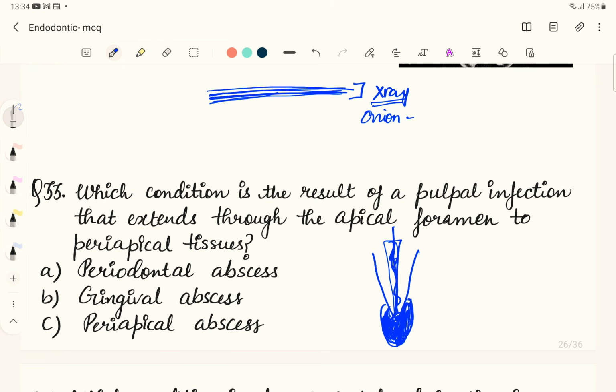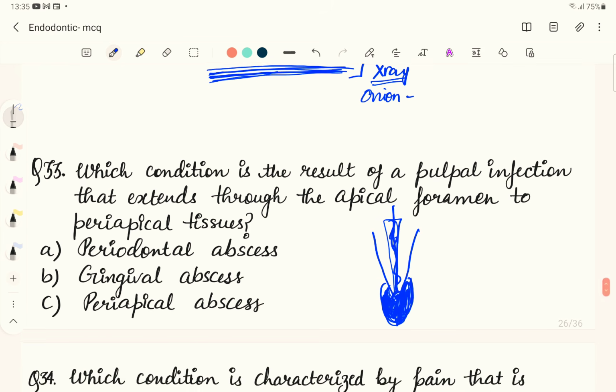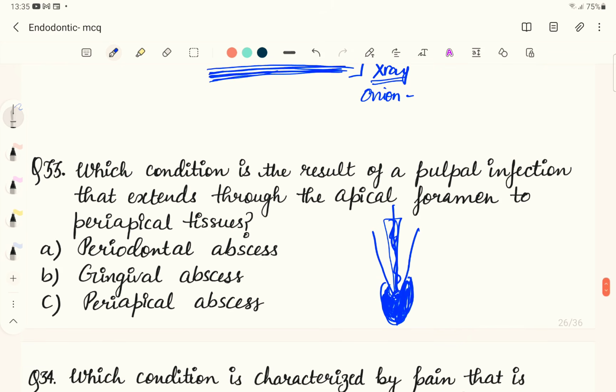Since the pulp is necrosed, the tooth is not going to respond to EPT or any cold test. It can respond to a thermal test though. We have to do emergency treatment for this particular patient. There is a lot of pain and swelling associated. We have to drain this pus. And how do we do it? We do it through the canal.